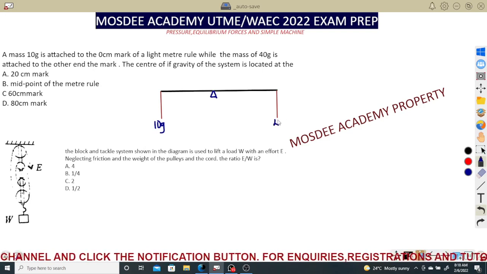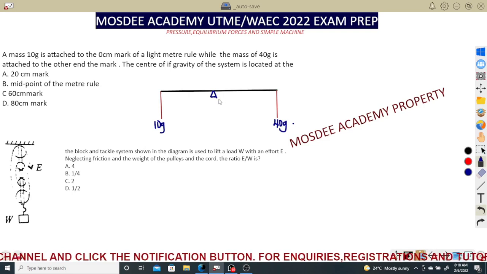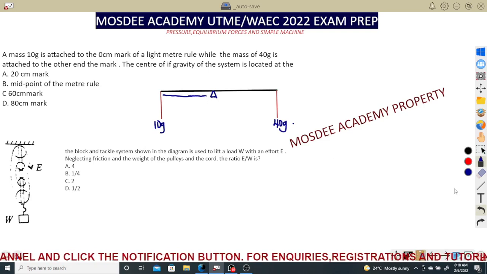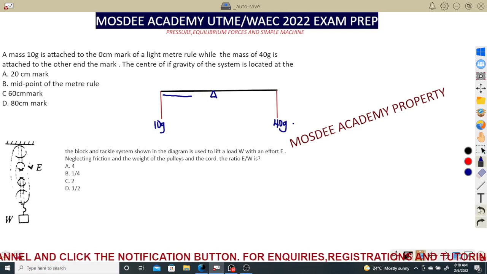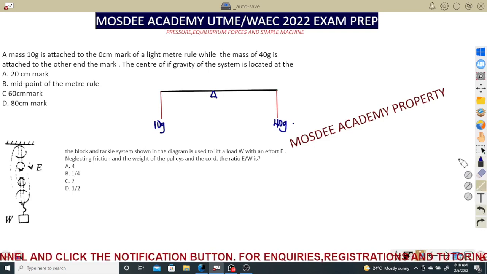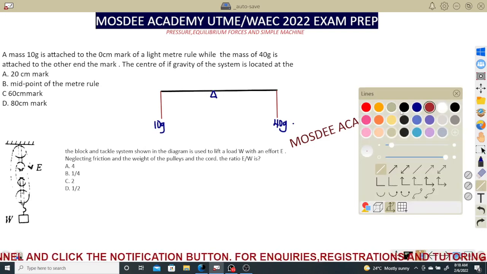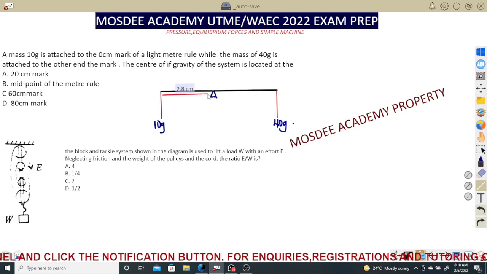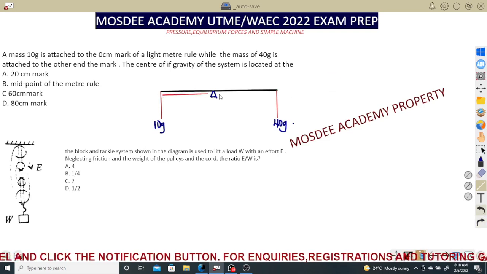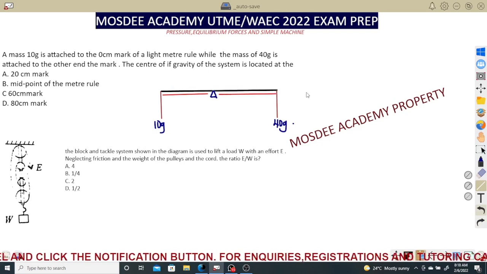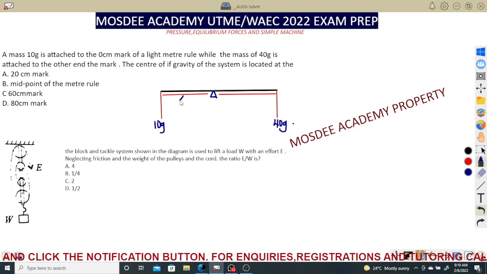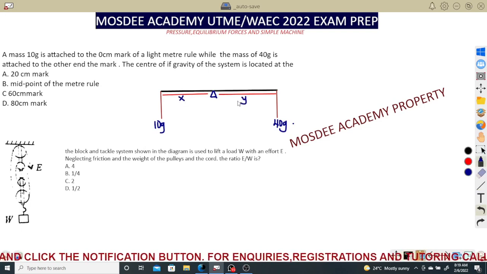So this is 40g, and the center of gravity, you and I know. Let's say the distance from here to the center of gravity, like I said, my diagram is not to scale. You just have to permit it for now. So let's take it red. Then let's say the distance from here to here is taken as x, and the distance from here to here is taken as y. I took this one as x, I took this one as y.